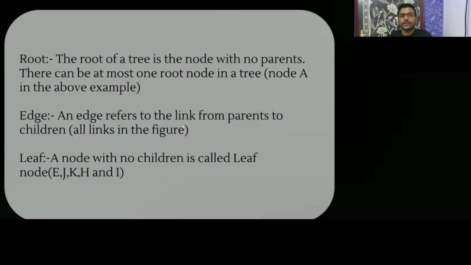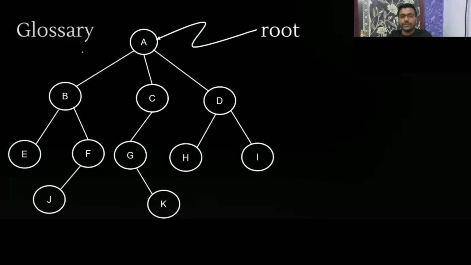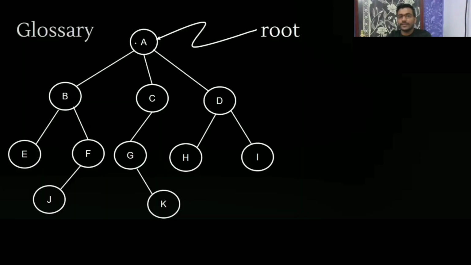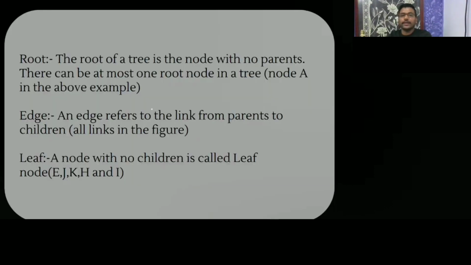Okay. Now what is root? This is a root. Okay. The definition of root: a root of a tree is the node with no parent. So a root of a tree is a node with no parent. See, this is a root, which is a node of a tree having no parent. It is having no parent. See, every other node is having a parent. This is the parent of F. This is the parent of J, the parent is F. Okay. So a node which is having no parent, okay, then it is a root.